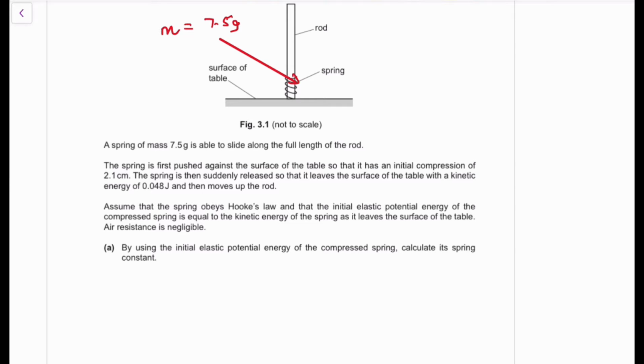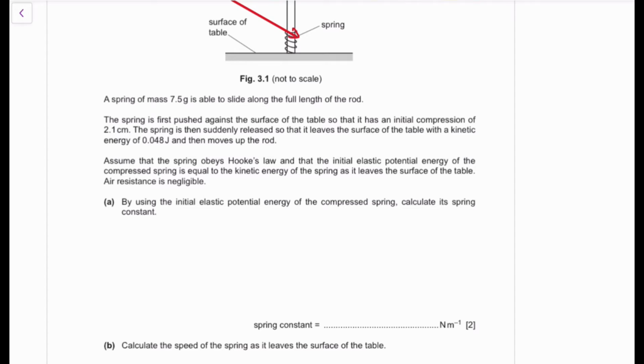So first, understand the question. What is the question even talking about before you even solve the actual question? Assume that the spring obeys Hooke's law, and that the initial elastic potential energy is equal to the kinetic energy as it leaves the surface of the table. By using the initial elastic potential energy, calculate a spring constant.